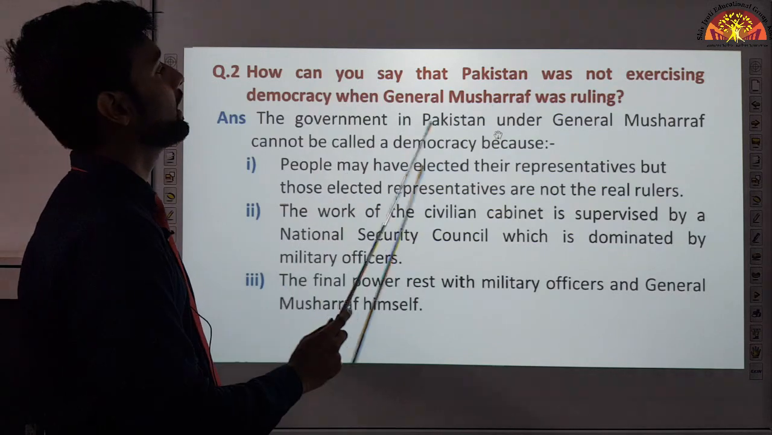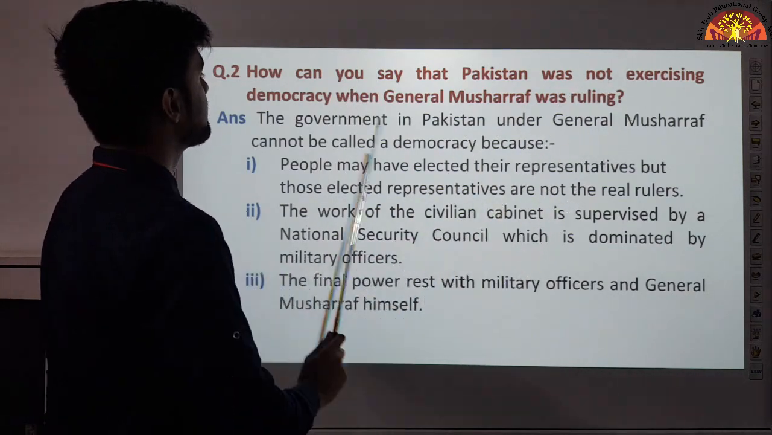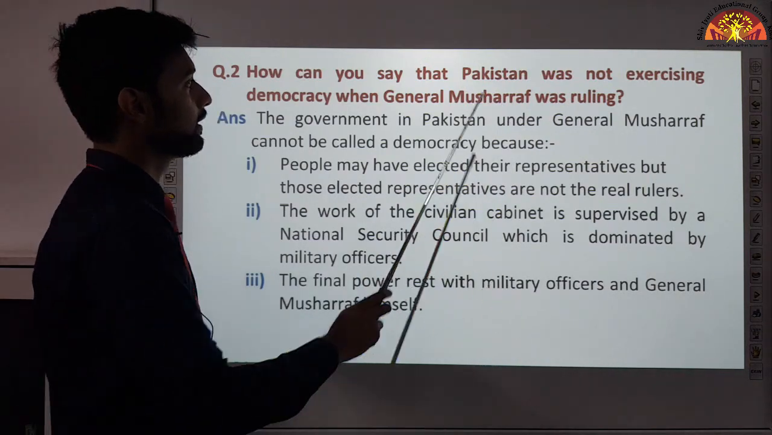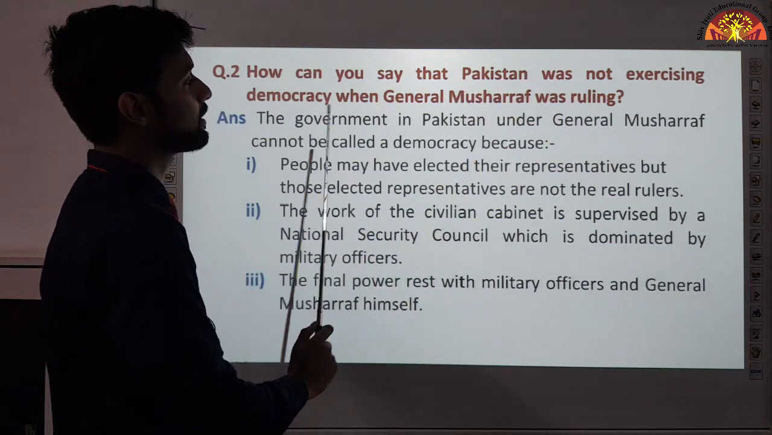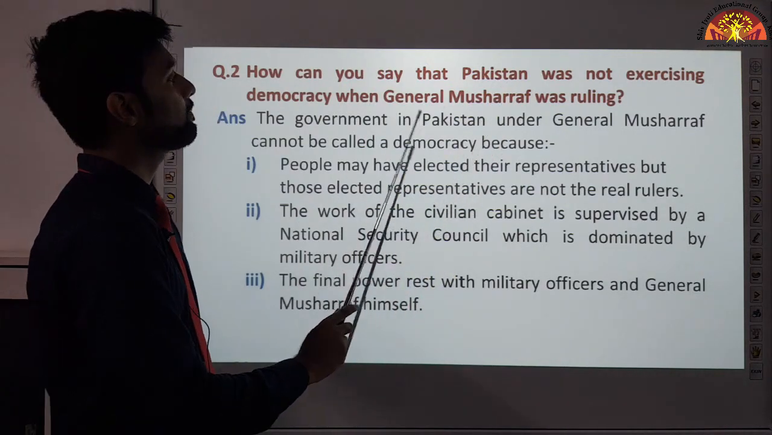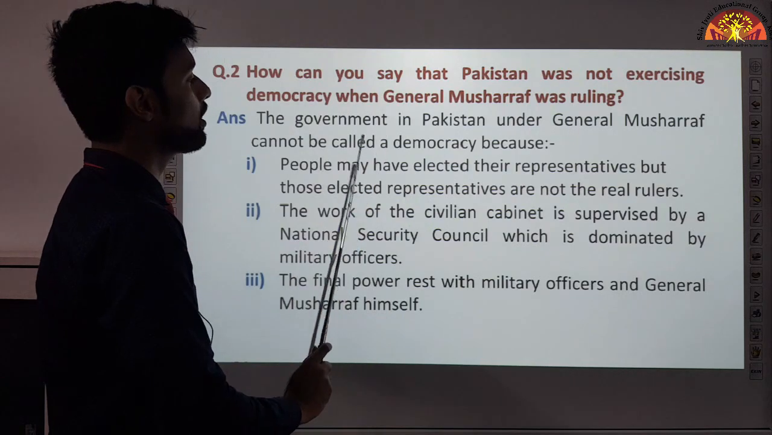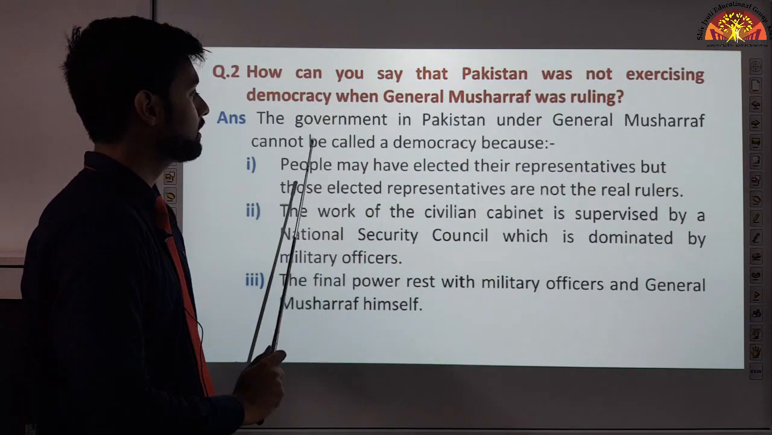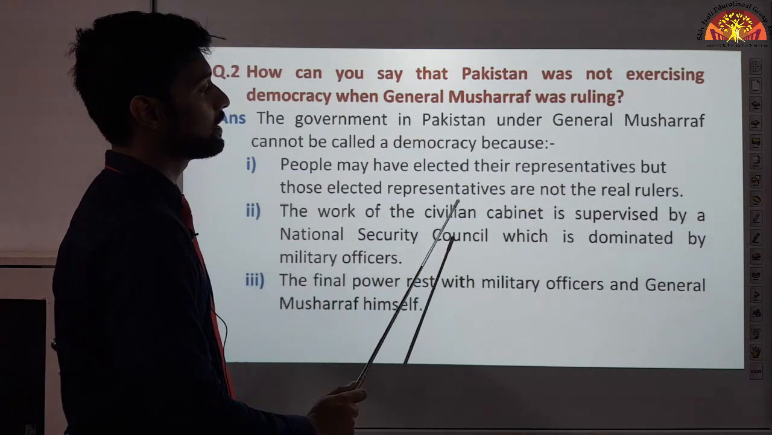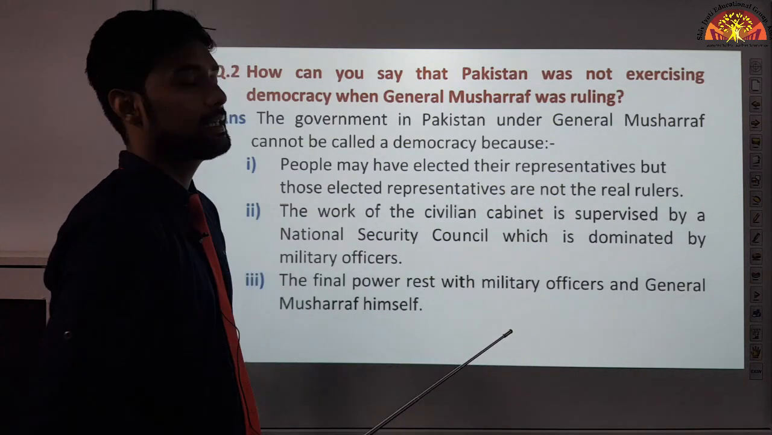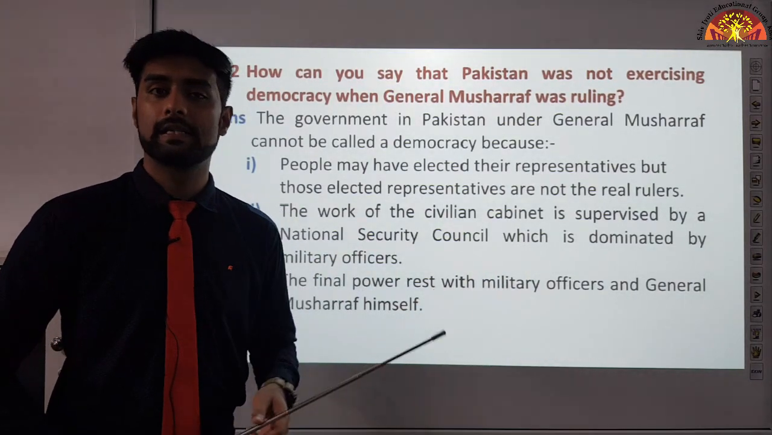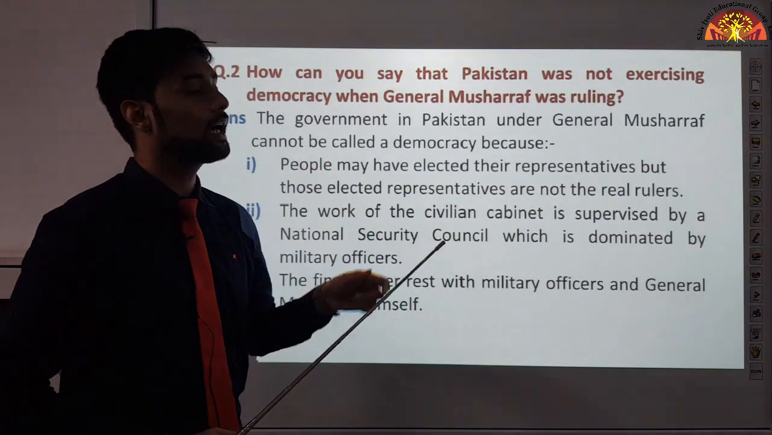Now, how can you say that Pakistan was not exercising democracy when General Musharraf was ruling? A very good question. See, the government in Pakistan under General Musharraf cannot be called a democracy because, first point, people may have elected their representatives, but those elected representatives are not the real rulers. People elect their representatives. In Pakistan, elections take place. People elect their representatives, their leaders, but those are not the real rulers.